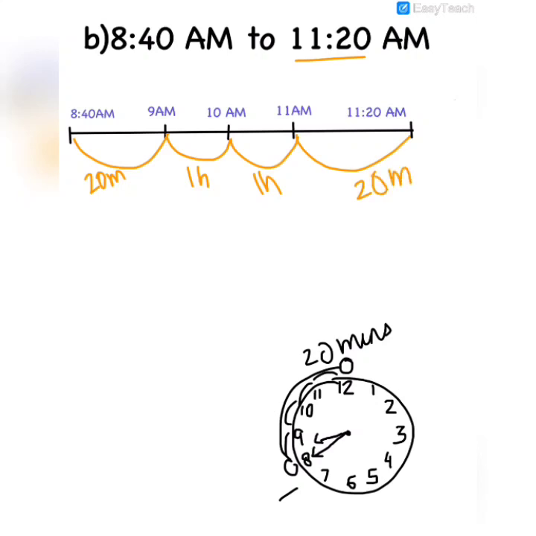So now let's count it. First we'll count hours, then we'll count minutes. 1 hour plus 1 hour is 2 hours, and then 20 minutes is 20 minutes. So the answer is 2 hours 20 minutes.